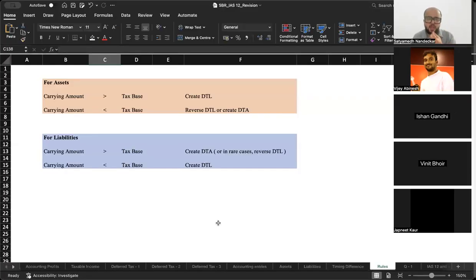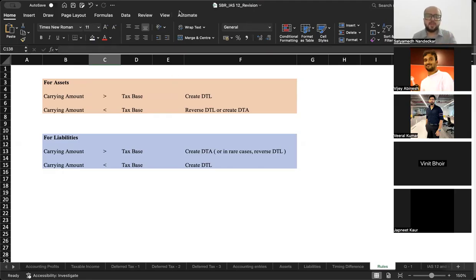Which brings us to some of our basic rules. For assets, carrying amount greater than tax base, create a deferred tax liability. Carrying amount less than tax base, reverse the DTL or create a DTA. For liabilities, the rule is reversed. If carrying amount is greater than tax base, create a DTA. If carrying amount is less than tax base, then you should create a deferred tax liability.